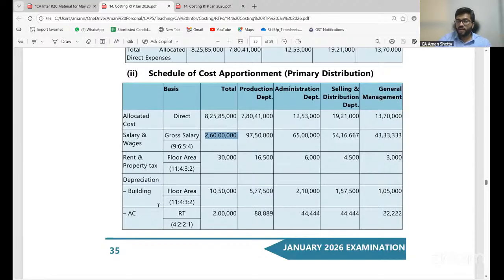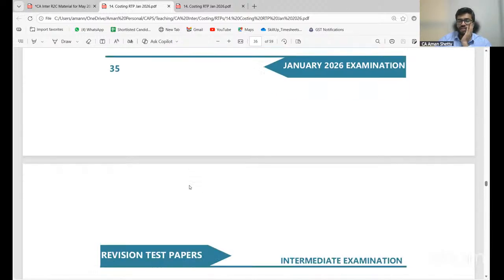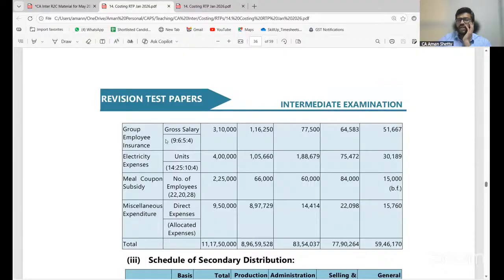Depreciation, you know the value. For building, it's based on floor area. AC based on the tonnage. Group employee insurance, again based on salary. Then electricity expenses, units they've given. Meal coupon is based on number of employees. Miscellaneous expenditure as a ratio of direct expenses.